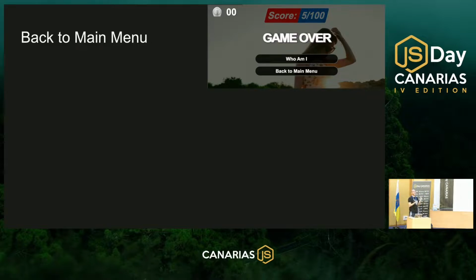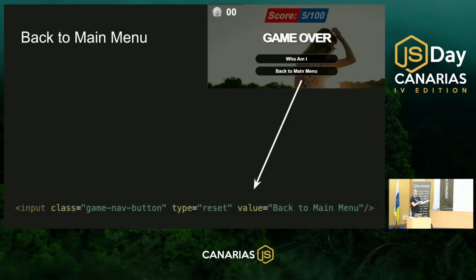But in the end, I remembered that we have a really special input. And in this case, this back to main menu button is not a label element. In this case, I'm using here an input with type of reset. You can use button type reset or input type reset, it's the same.